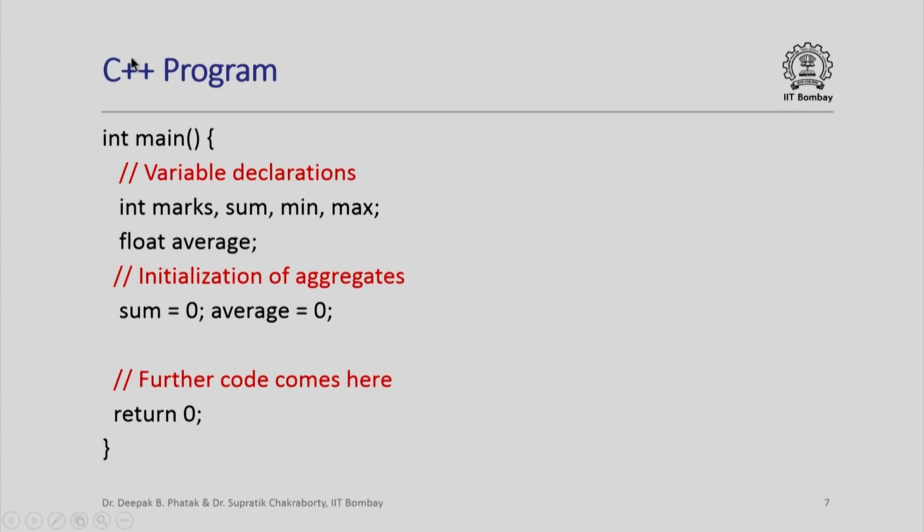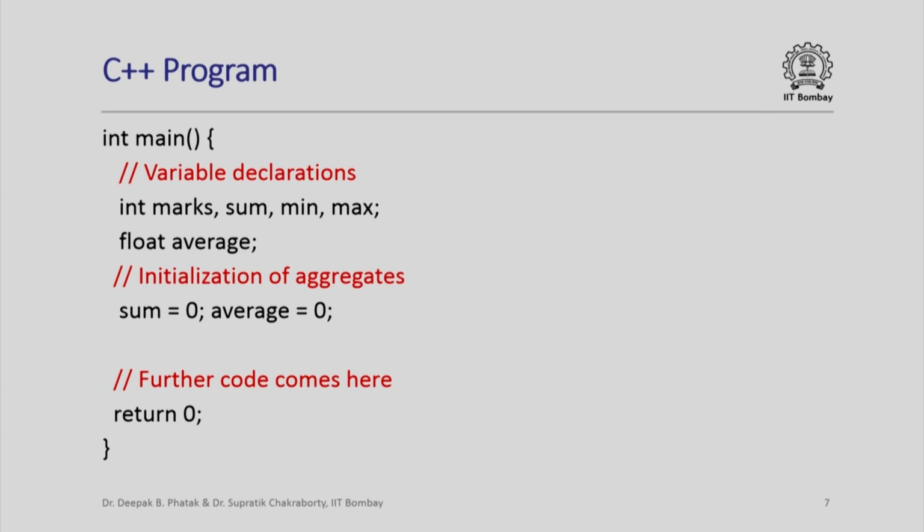Well, if I want to translate this flowchart into a C++ program, this is how the program might be built up. We will start off with the main function. In it we will declare variables. So here I have marks, sum, min and max as integer variables. Let us assume for our purposes that all marks are integers. However, even if all marks are integers, the average could have a fractional part, so we declare average to be a float data type, and we initialize the aggregate sum and average to 0.